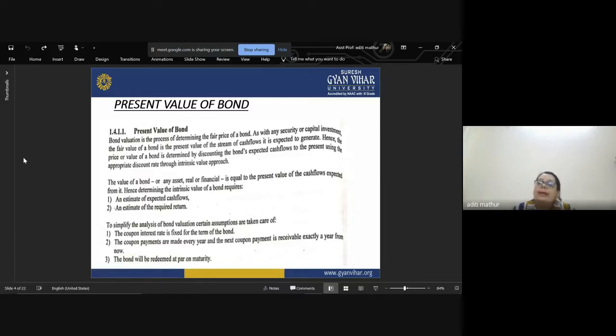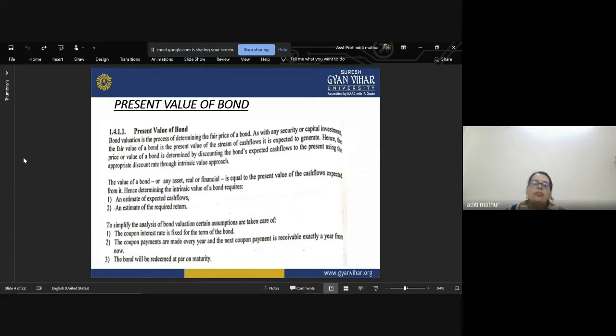Right? So this is also one of the biggest assumptions we are taking, because you know that the payment process takes time. You will issue it, the bank will clear it, and then the receivers will receive it, or whichever way the interest is paid. But it takes time. So if you say that I will always receive the interest on 1st July, it might not be correct. But in the calculation of the present value of the bond, we assume that we will receive the interest on that exact date every year. That means the date of interest received is also not changing. The interest element is also not changing.